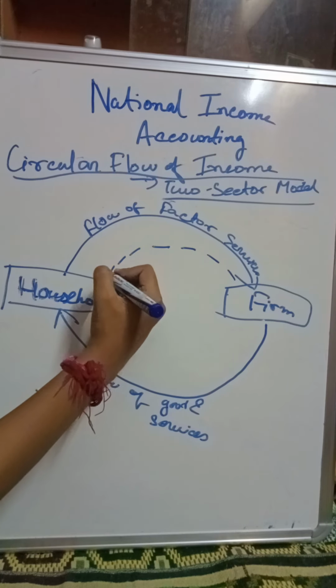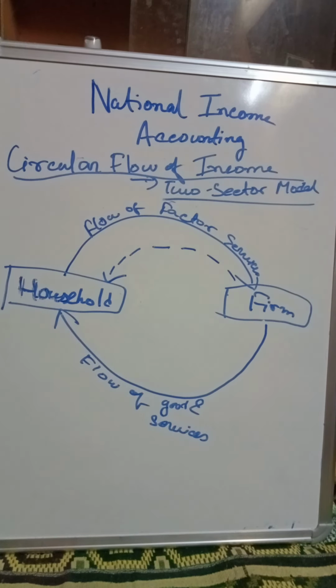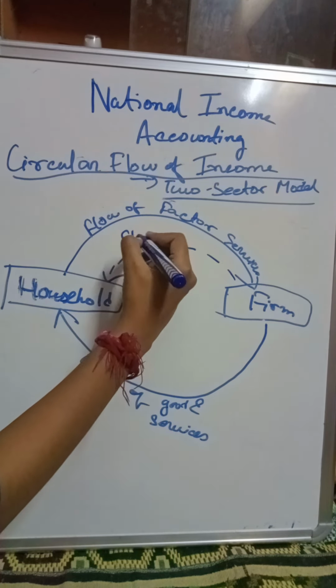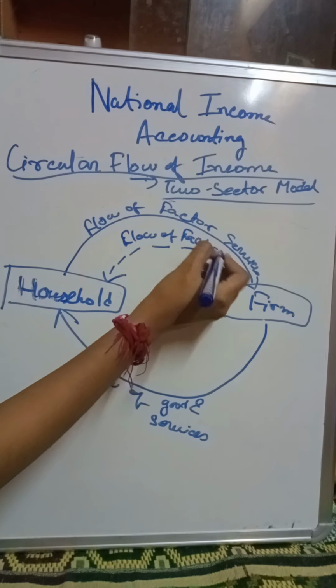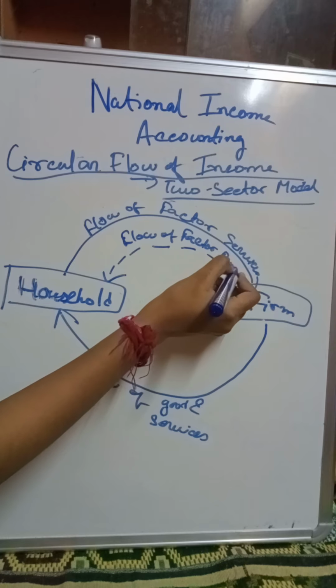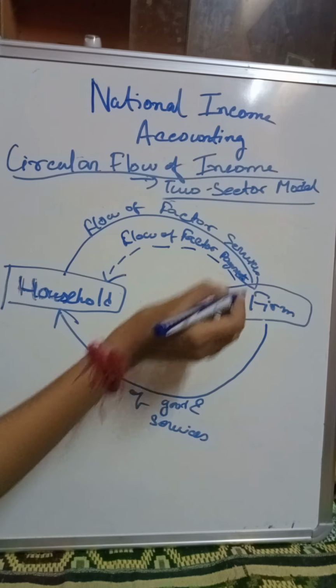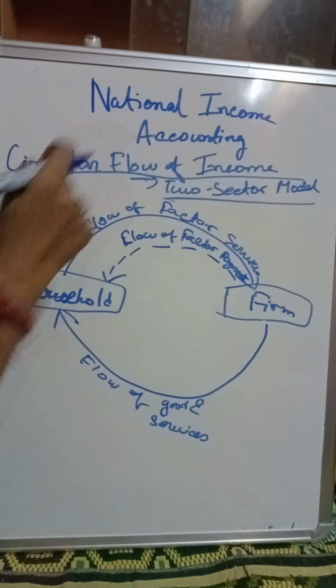So the firm will make factor payments. Why factor payments? Because it is giving wages to the labor, and labor is one of the factors of production. So whatever payment it is making to the labor is known as factor payment. So this will be the flow of factor payments from where to where? From the firms to the household. The firms are making factor payments to the household.